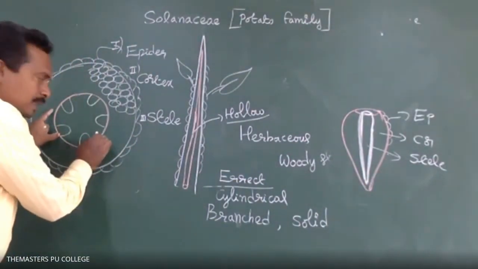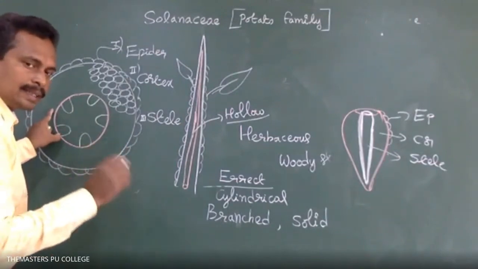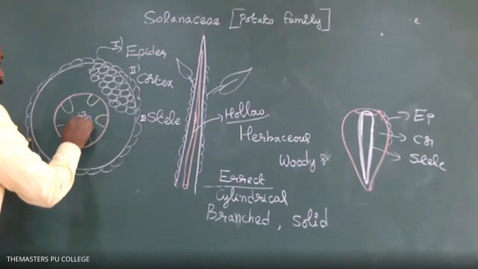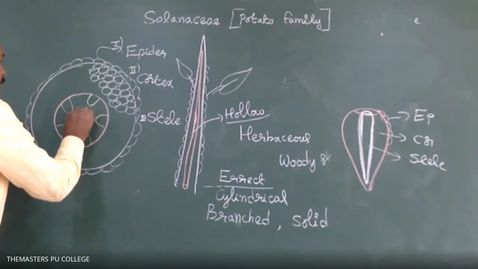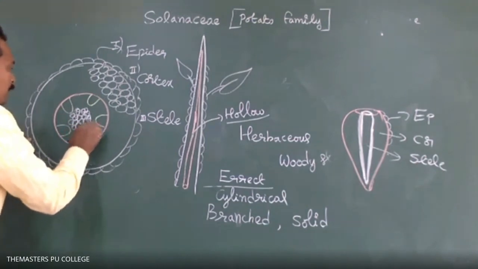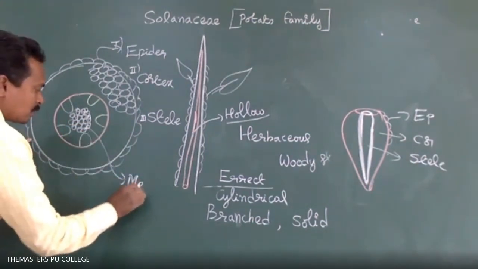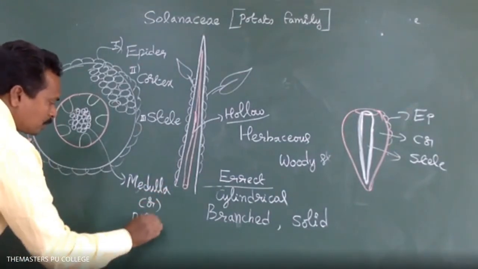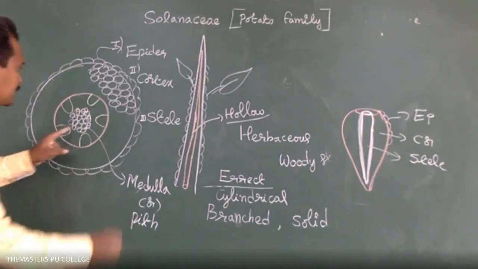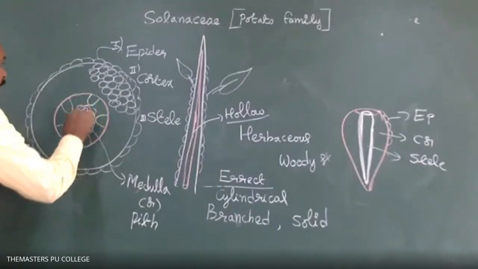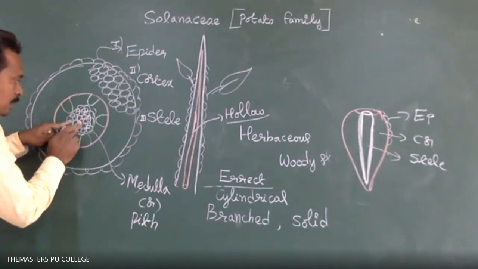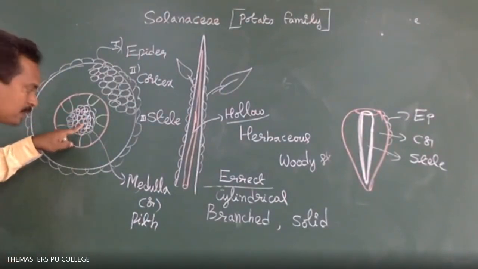In the stele region, the center is occupied by parenchymatous tissue called medulla or pith. In the stem, the center portion is occupied by the medulla.